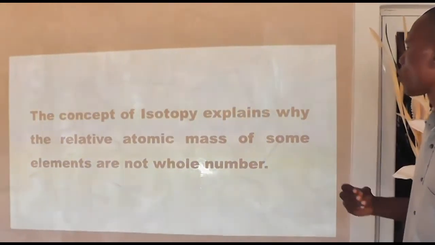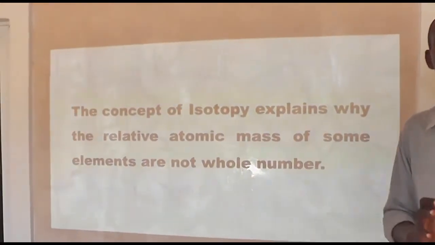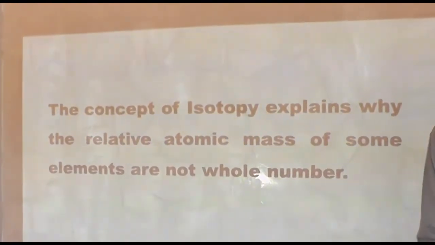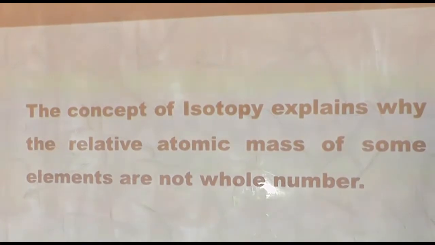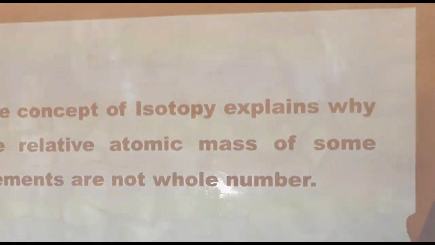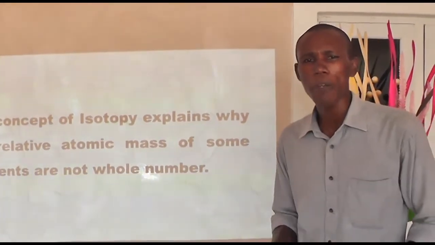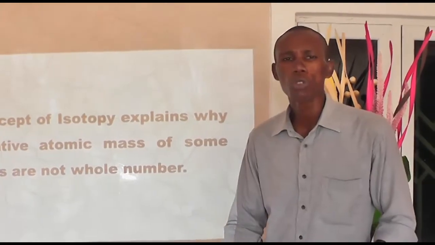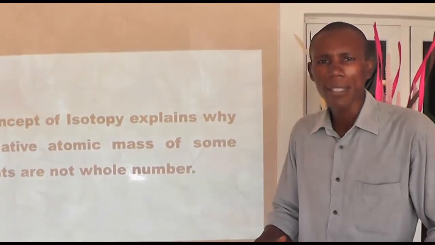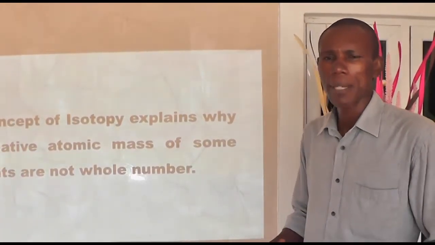The concept of isotopy explains why the relative atomic masses of some elements are not whole numbers. Why? Because the mass of one isotopic form contributes to the relative atomic mass of that element, and the mass of another isotopic form also contributes.